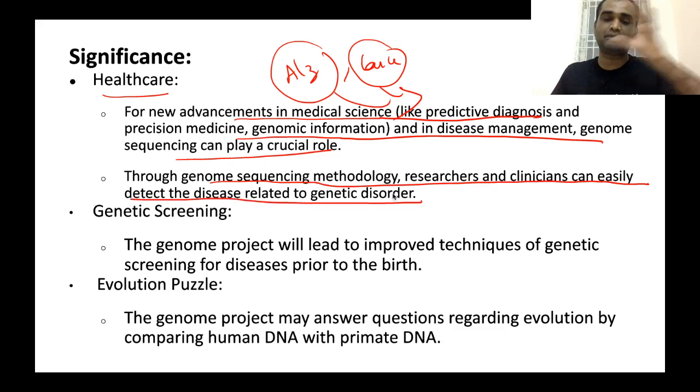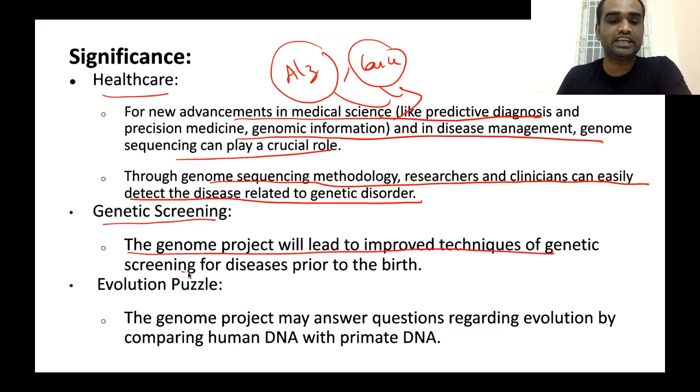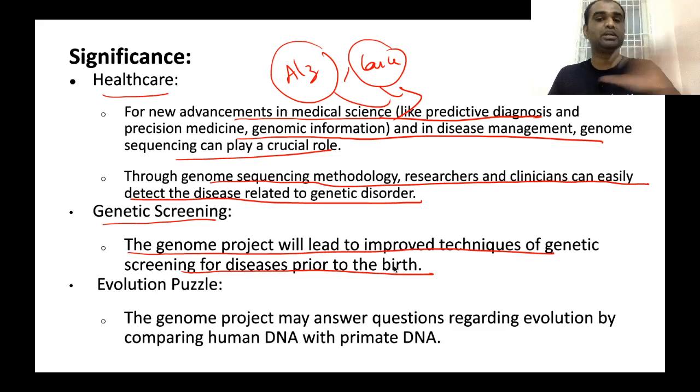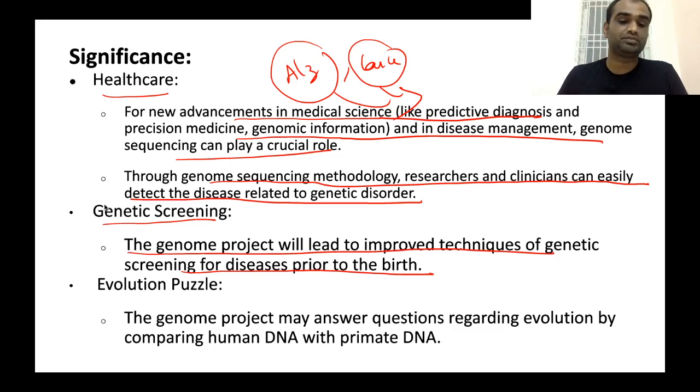So, if a person has a particular genetic disorder, it can be treated effectively. As well as genetic screening. The genome project will lead to improved techniques of genetic screening for diseases prior to birth. So even before a mother gives birth to a particular child, we can effectively determine what defects there are in this particular genome sequence.